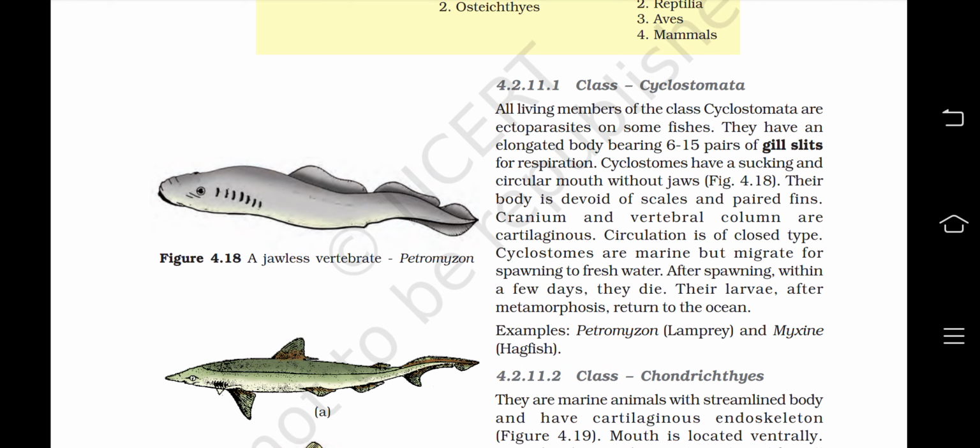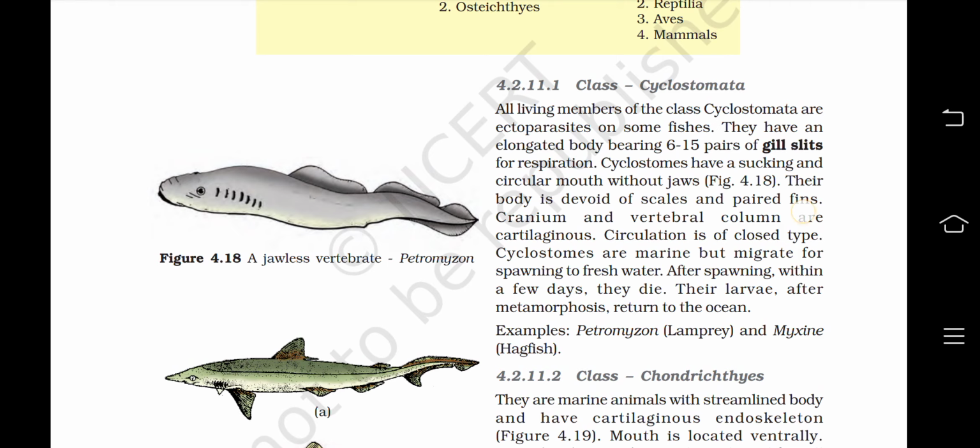Cyclostomes are marine but migrate for spawning to fresh water. After spawning, within a few days they die. Their larvae after metamorphosis return to the ocean. Examples are Petromyzon or lamprey, and Myxine or hagfish. Figure 4.18 is a jawless vertebrate, Petromyzon, or you can say the lamprey.